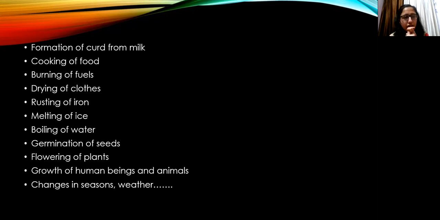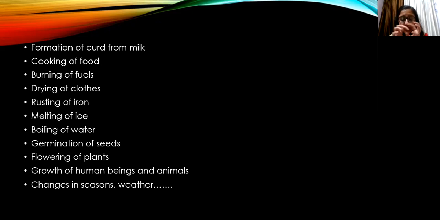Then next is drying of cloth. Yes, this is a beneficial change. Burning of fuels, again, yes, we are utilizing. See, sometimes this burning of fuels can be a beneficial change, sometimes it could be harmful. Now when we burn fuels for a few purposes, for our benefit, for example, if we are using petroleum and oil for our transportation, that is beneficial to us.